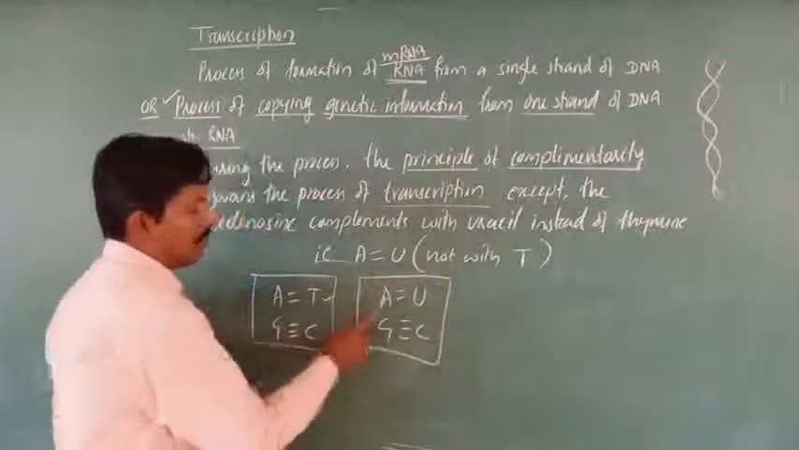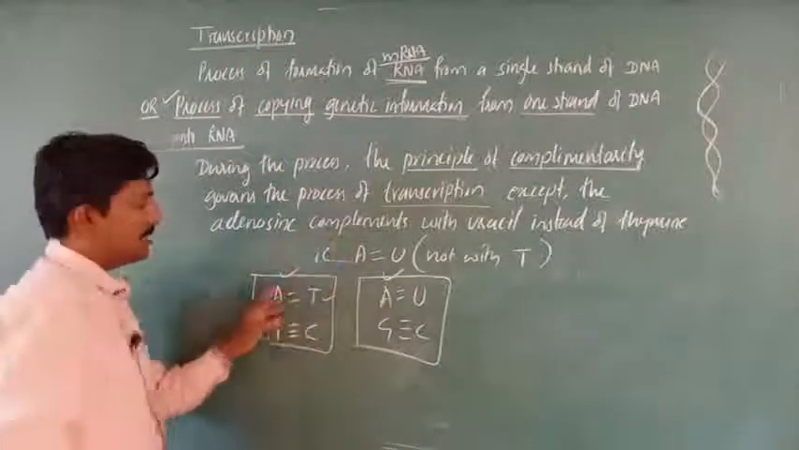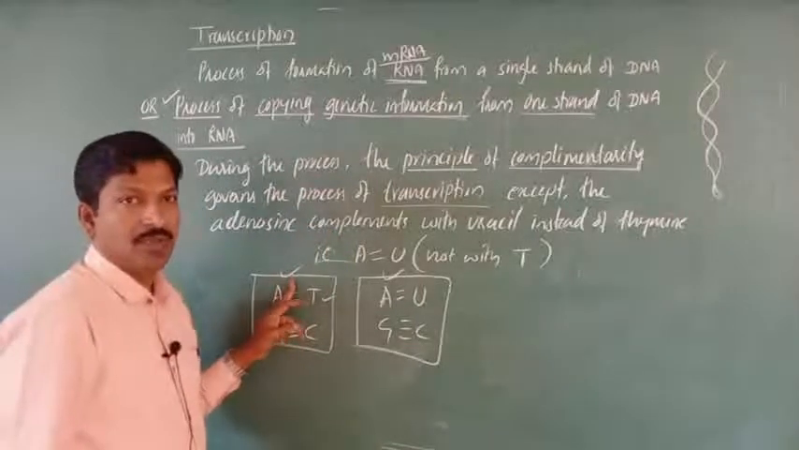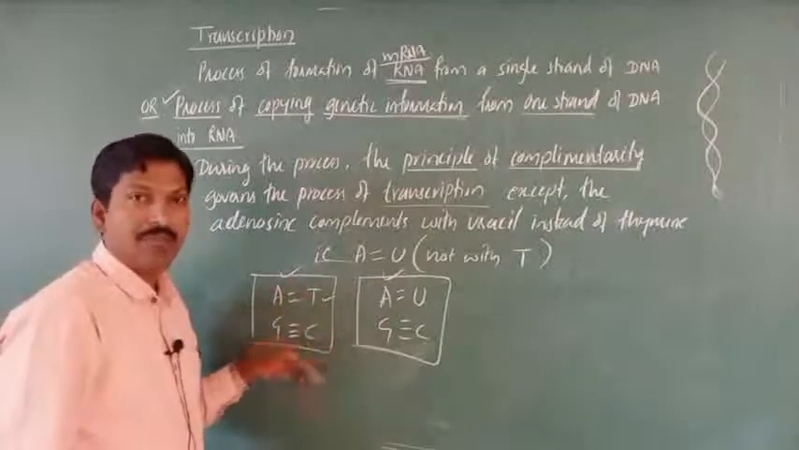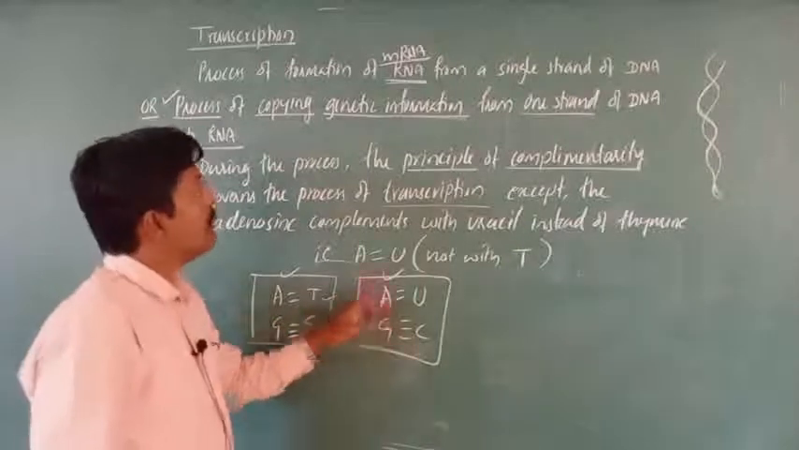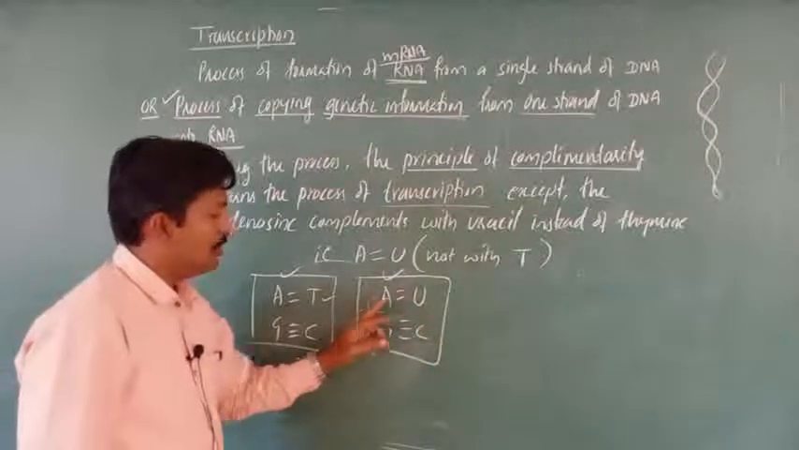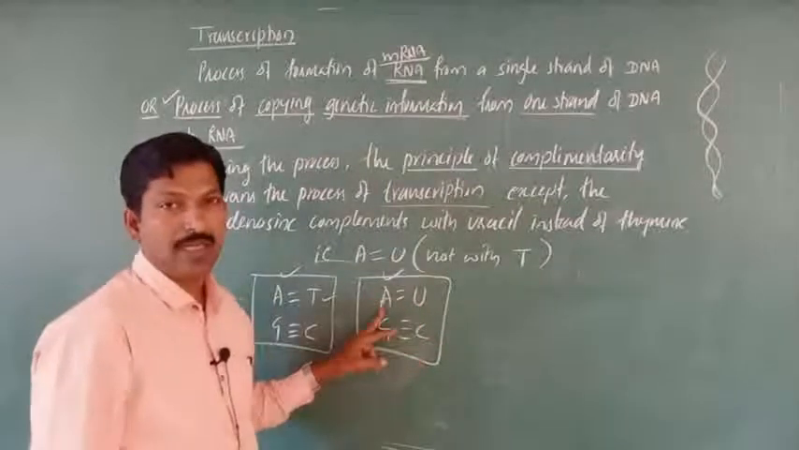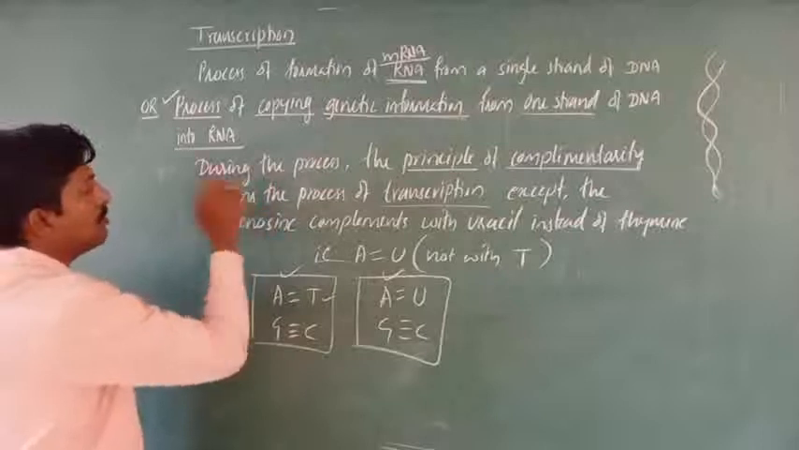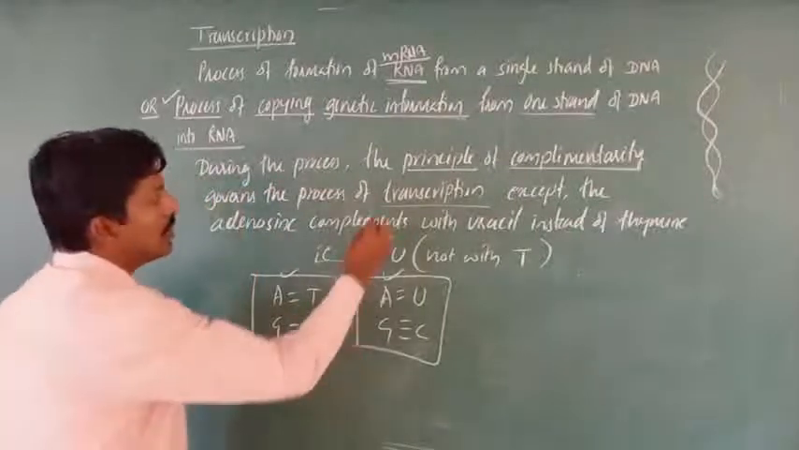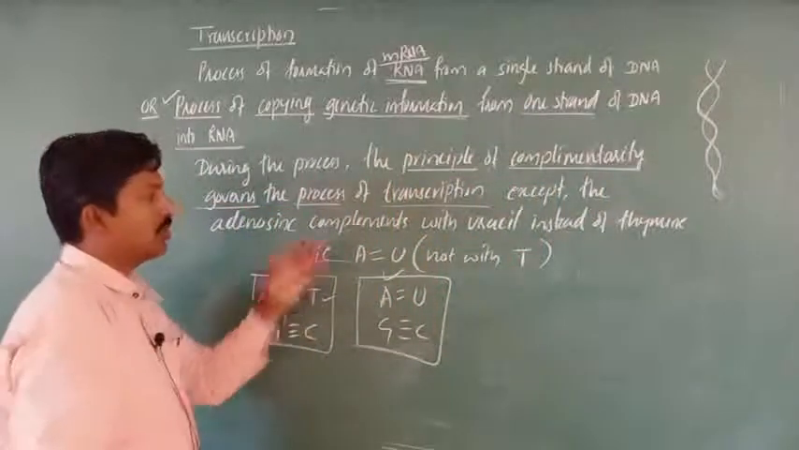So this is the complementarity in transcription. In replication, A pairs with T because DNA is synthesizing DNA. But in the case of transcription, DNA is preparing RNA, so instead of thymine, uracil pairs with adenine. During the process of transcription, the principle of complementarity governs the process.